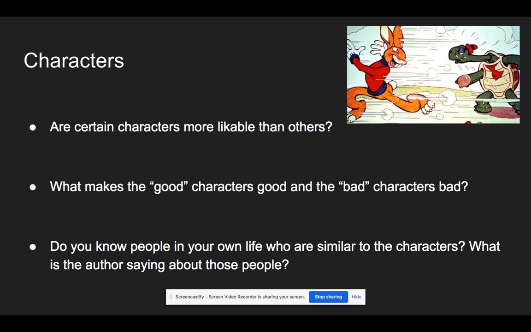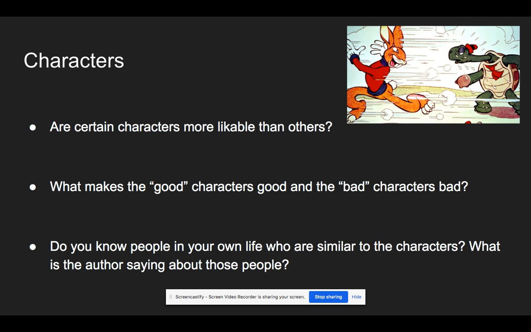So I know people in my life who like to boast and brag, and they think that they are the best. And I know people in my life that try to put others down and make other people feel bad and feel worse than them. And that's what the hare does. So I could say that I know people in my life that are similar to the hare. And what is the author saying about those people? Well, the hare lost the race, right? So I think the author is saying that people like that often lose at life or often have a bad consequence.